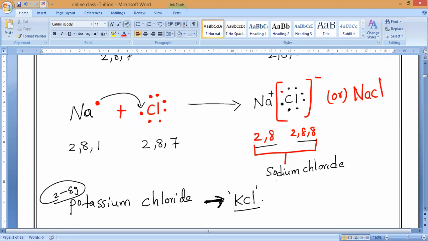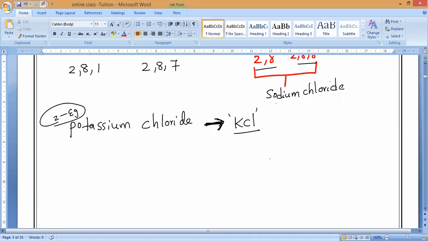So now you please write it. All of you solve it. What is the formation of potassium chloride? Very good, Bhumika. First, potassium. The symbol is K. Understand? What is the atomic number of potassium? 19. Correct? So what is the electronic configuration? 2, 8, 8, 1.